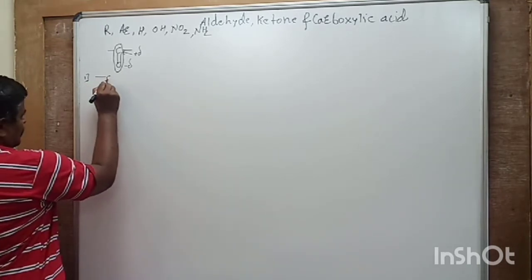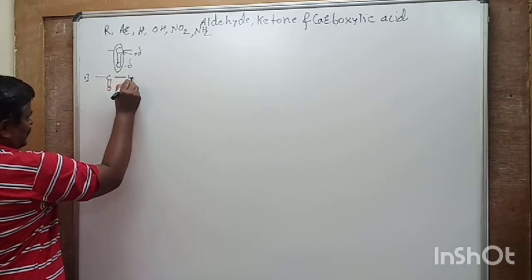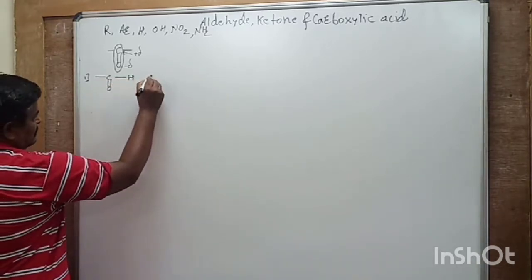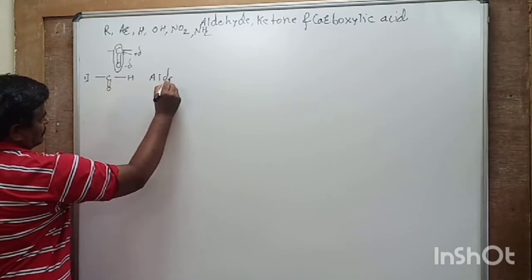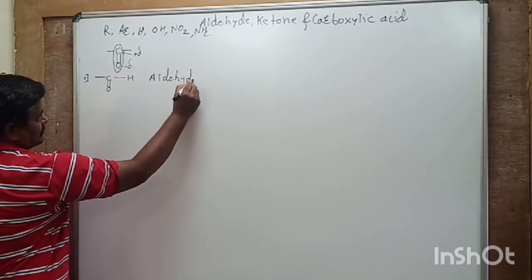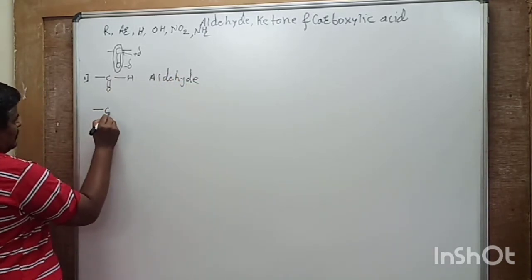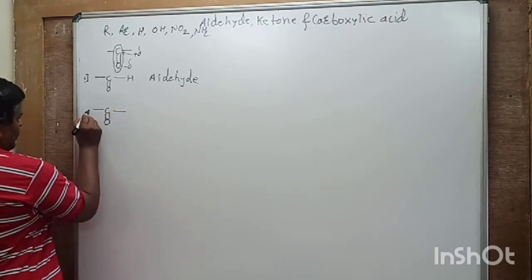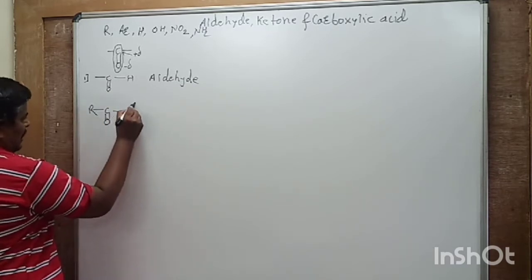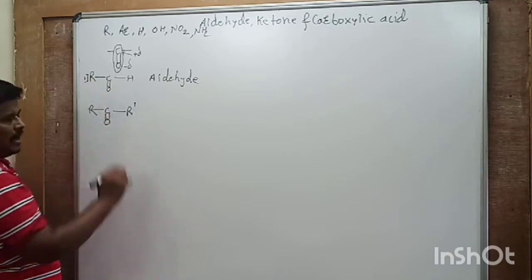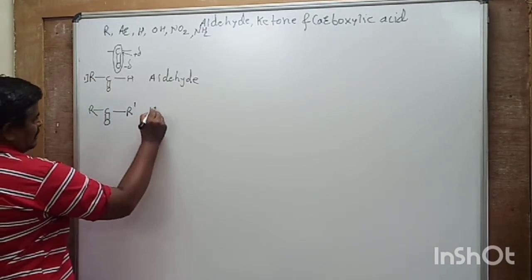Example, C double bond O, H, this is aldehyde. C double bond O, here if we write R dash, here we write R, then this is ketone.